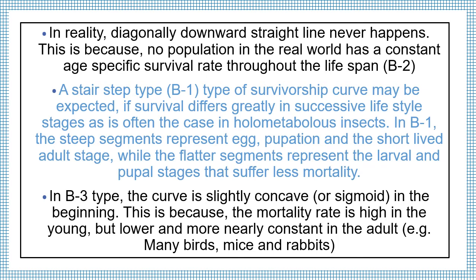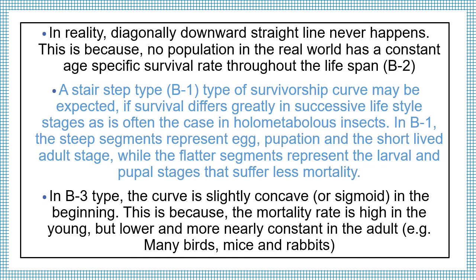In B1, the steep segments represent egg, pupation, and the short-lived adult stage, while the flatter segments represent the larval and pupal stages that suffer less mortality.